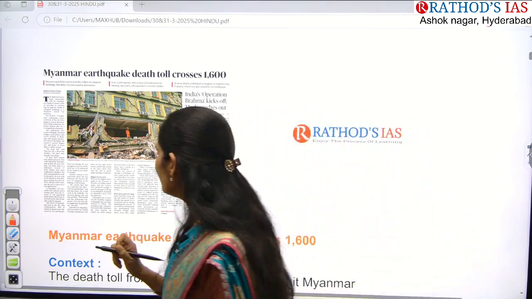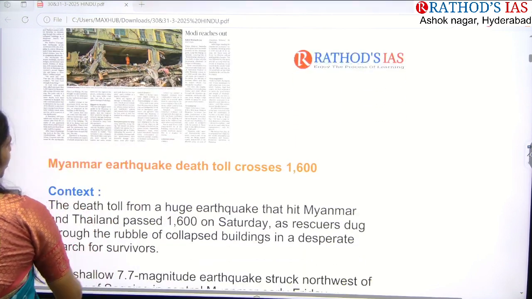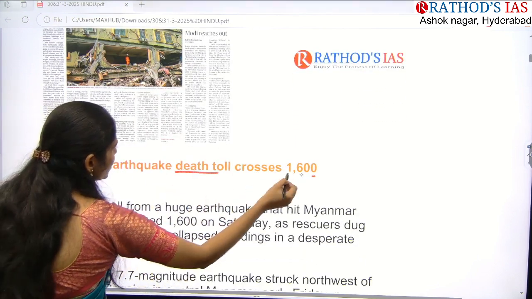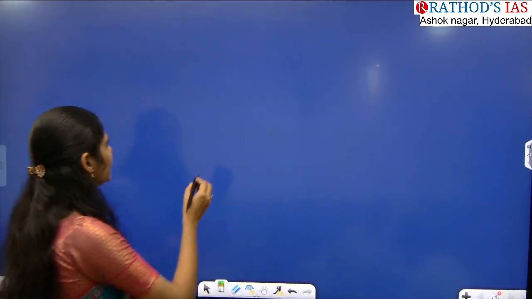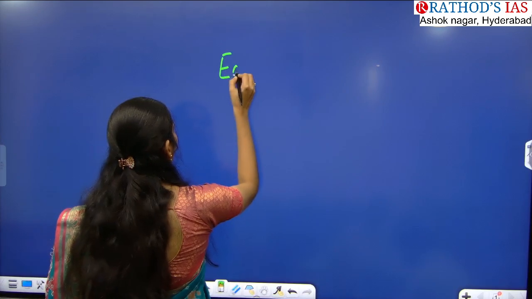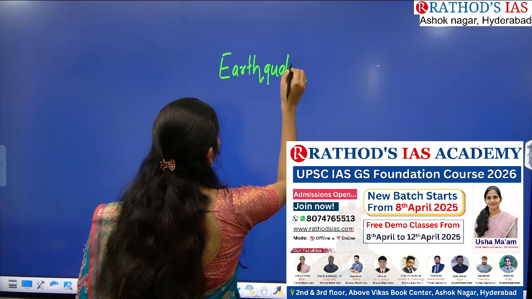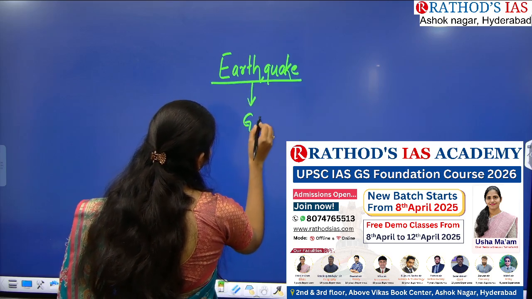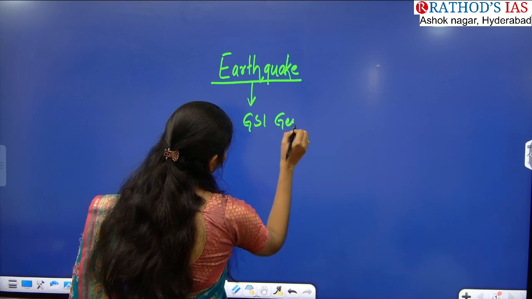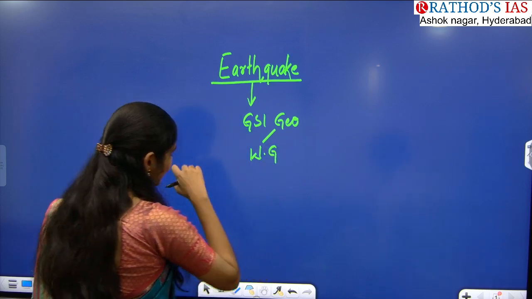Now let us see the title. Title says Myanmar earthquake, death toll crosses 1600. Let me write the keyword. Keyword is earthquake. From which subject will you be seeing this? From GS paper 1 in geography. That too, we have this topic in our world geography.